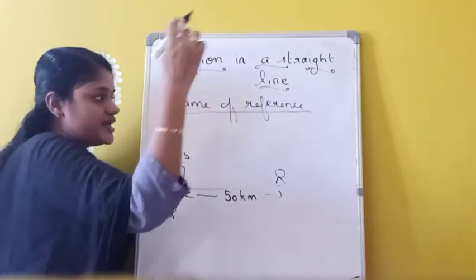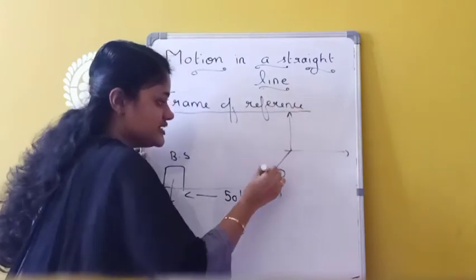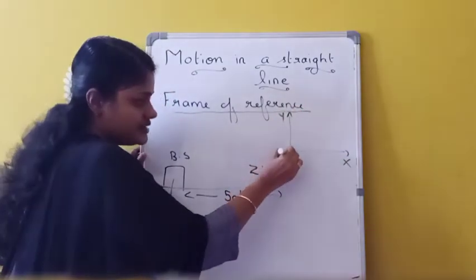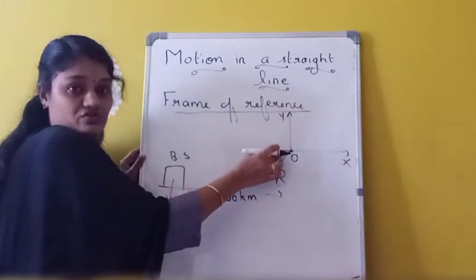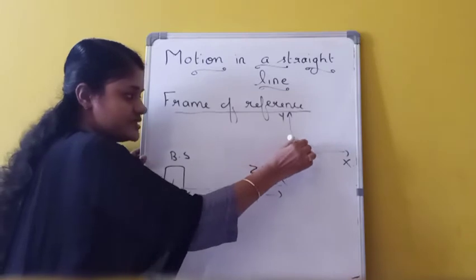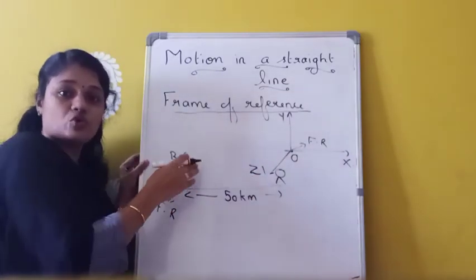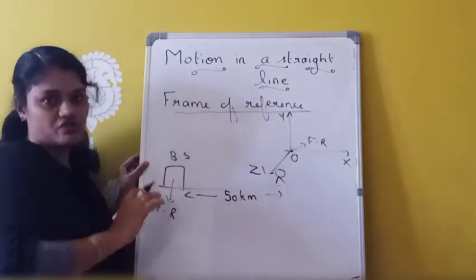In the case of a coordinate system, we can say this is the origin. This is the x, y, z axis, and this can be considered as the origin. And from where are we measuring all the distances? From the origin. So this origin can be considered as the frame of reference. It is a place from which the motion of an object can be observed and measured. That is called the frame of reference.